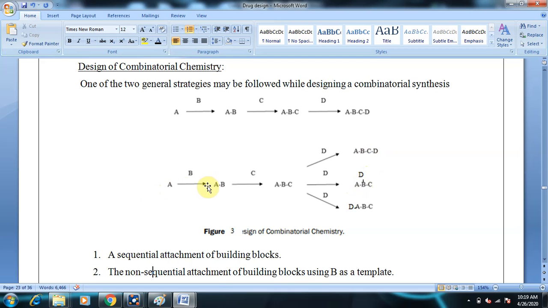So A, when it reacts with B, we get AB, and then followed by C we get ABC, and then followed by D. D can be linked at any point: either it can be linked at C, or at B, or at A. So we get three different molecules. So this is non-sequential attachment of building blocks. This is the design. We are talking about design of combinatorial chemistry.